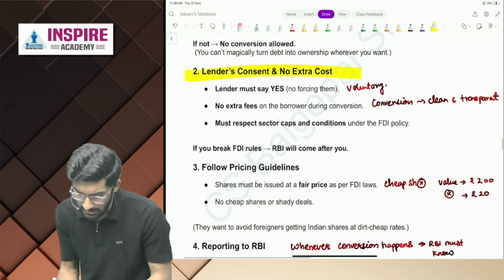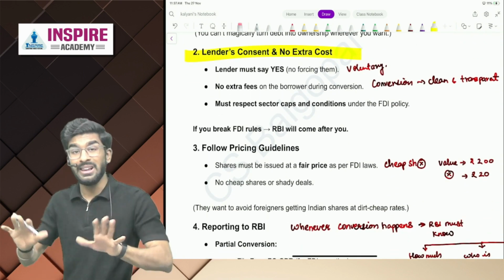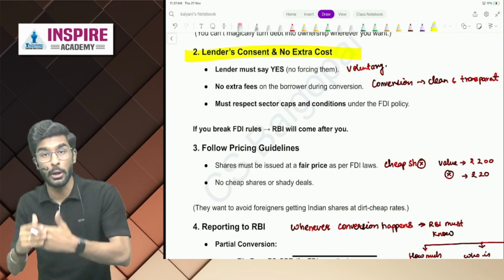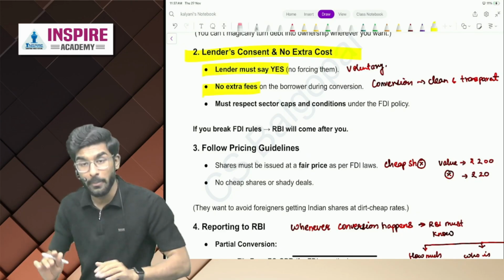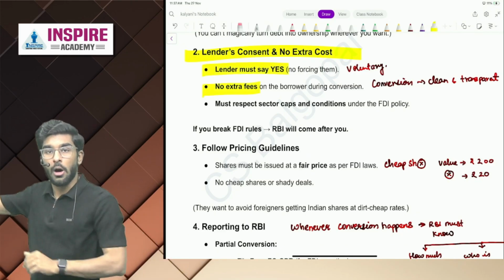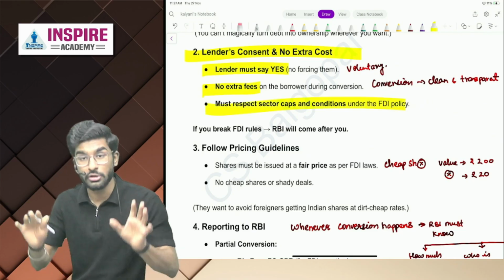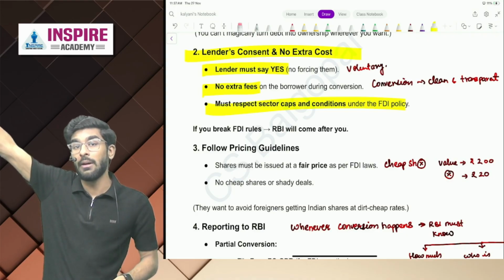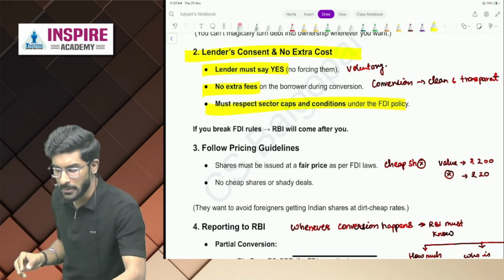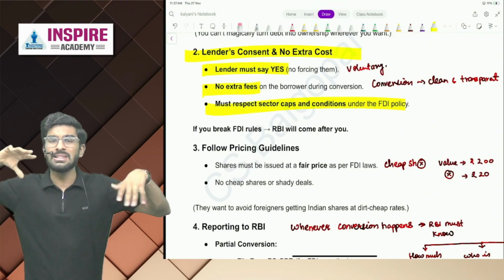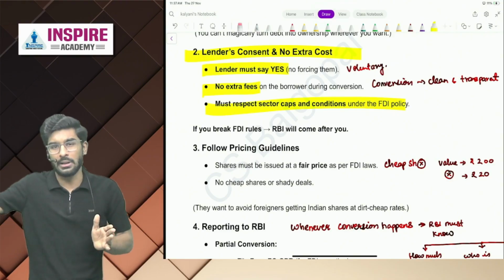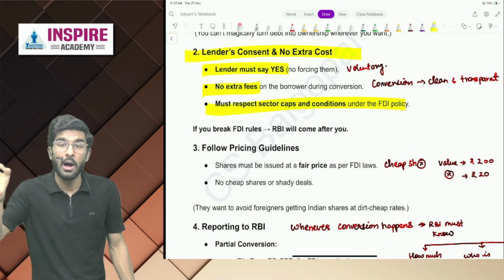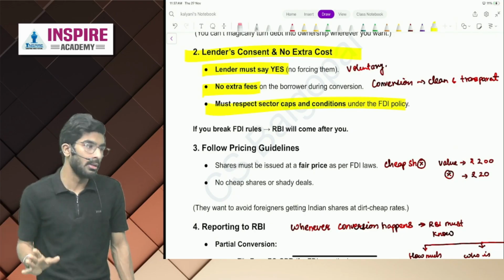Number 2, lender's consent and no extra cost. So people, lender must give his consent that yes, I agree to convert my loan into equity shares. Also, there should not be any extra fees on the lender. It must also respect the sectoral caps and conditions under FDI policy that we have understood in the last chapter. The reason is, people, to avoid unnecessary disputes that take a lot of time to settle. These rules have been made so that the lender must give his consent and unnecessary extra cost should not be put on the lender.